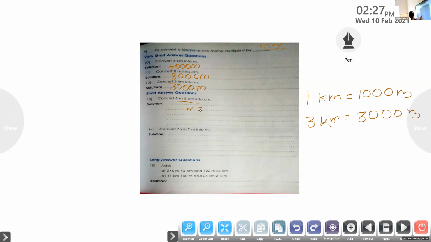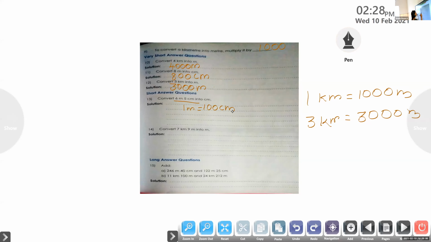Deva, you couldn't unmute. Where is our Deva? Deva, can you hear me? Do you know the answer? 1 meter equal to how many centimeter? 100 centimeter.